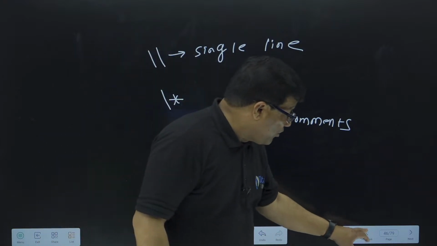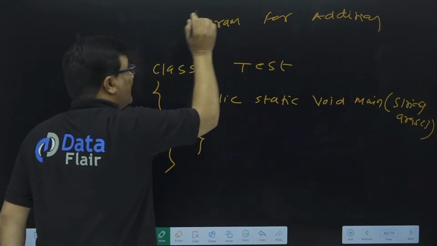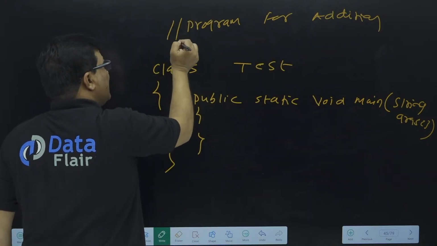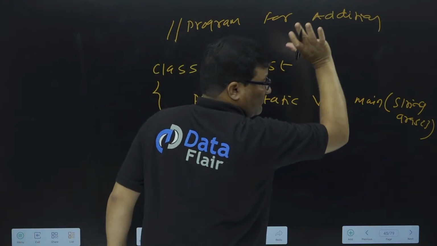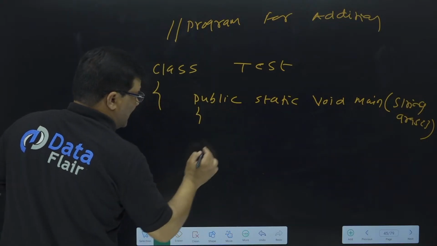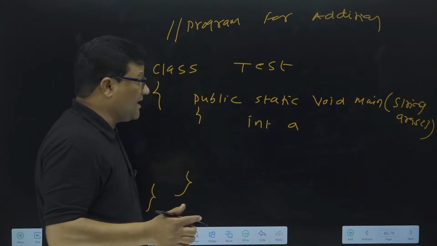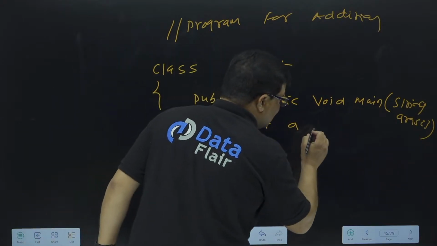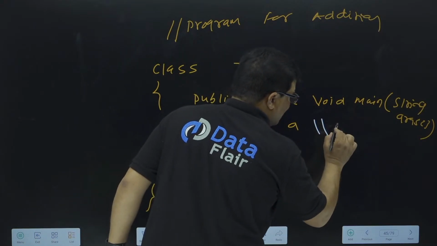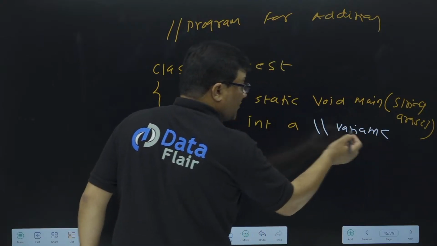So if you don't want your program to consider something as a part of the program, like a title, you can simply write double slash, program for addition of two numbers. Now suppose you write a statement like int a. Don't worry what this int is, I'll explain it at the time of data types. But for what purpose I use this statement, I'll simply comment it, as a variable, for explaining.